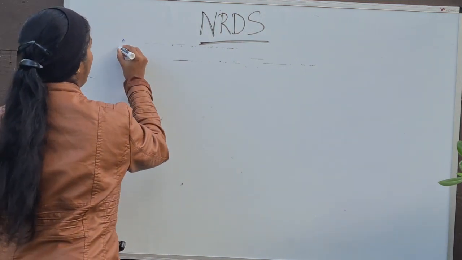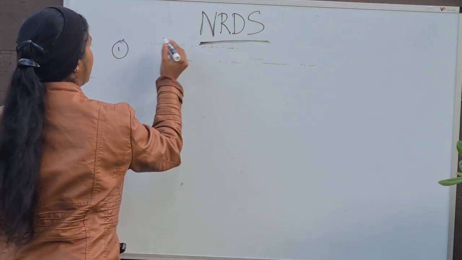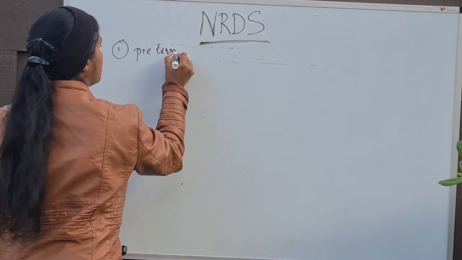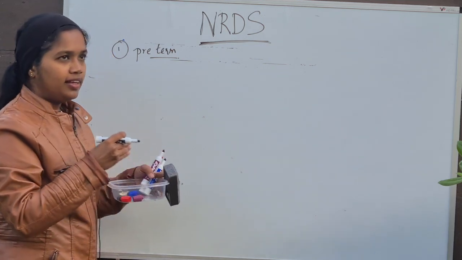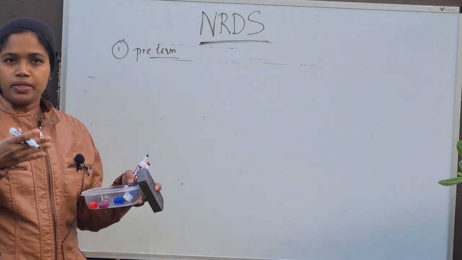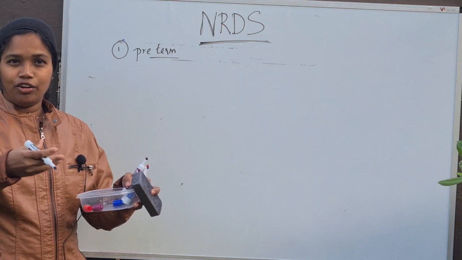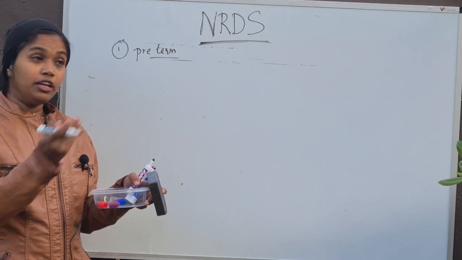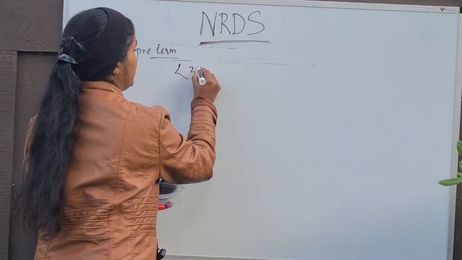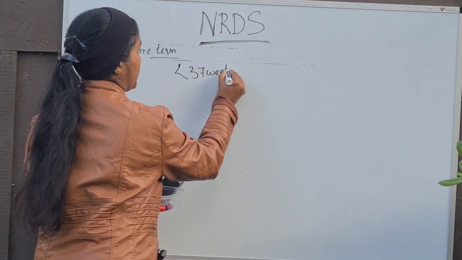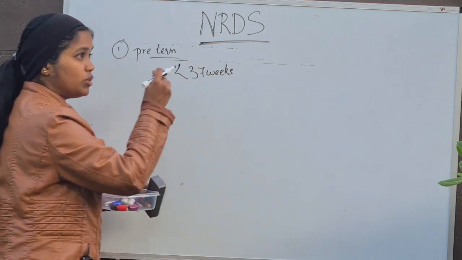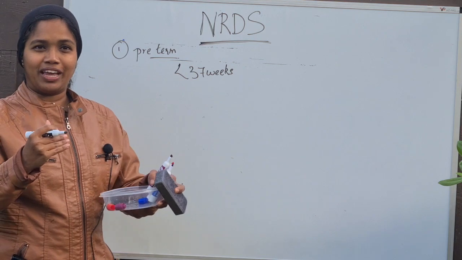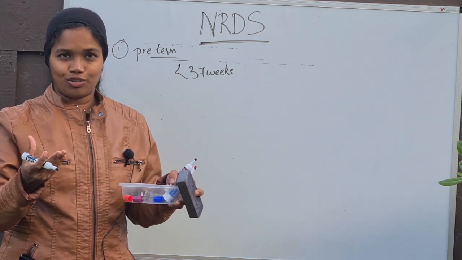First thing you need to know is this usually happens in preterm individuals. So what happens in preterm individuals? Ideally, the lung maturation is supposed to happen at the end of the gestational age. But in preterm, that is when they are less than 37 weeks, the surfactant will not be formed adequately. Therefore, those individuals will present with neonatal respiratory distress. So let's come again. What is not formed? Surfactant is not formed adequately.